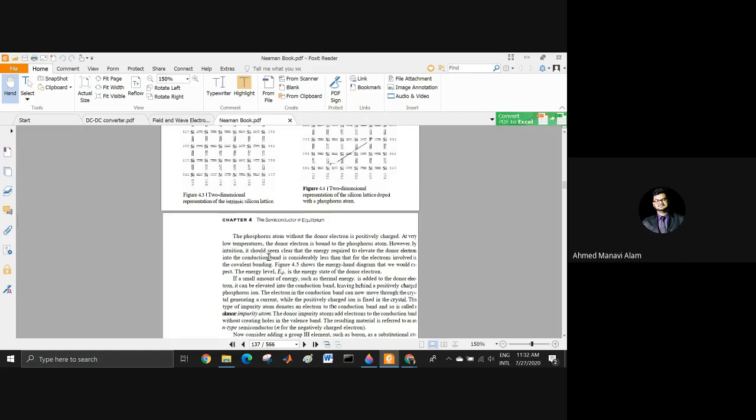However, by intuition, it should seem clear that the energy required to elevate the donor electron into the conduction band is considerably less than that for the electrons involved in the covalent bonding. This is very common sense.